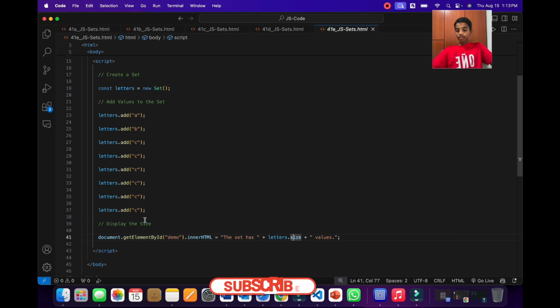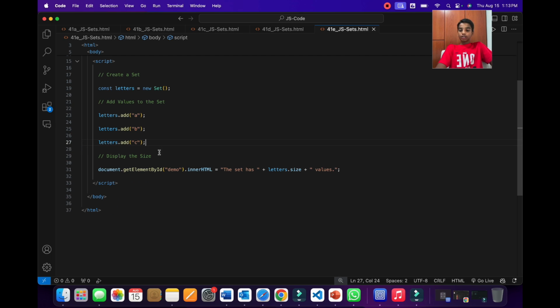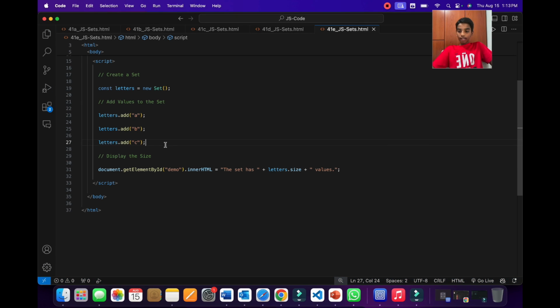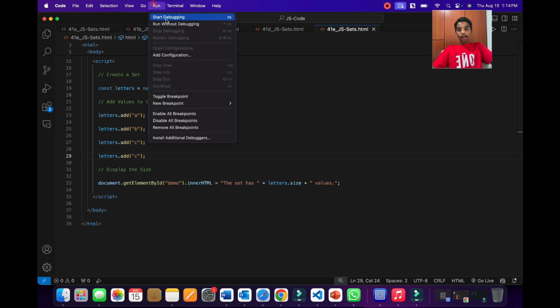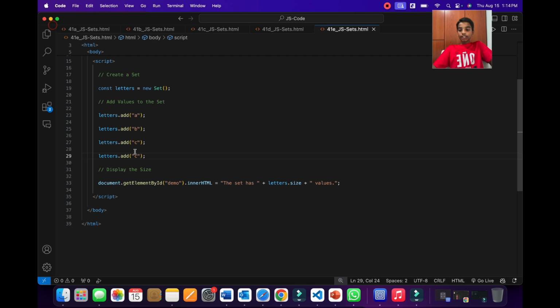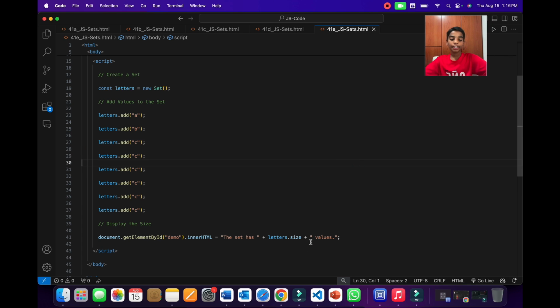But why is that? Shouldn't we display all of these? So let's count 1, 2, 3, 4, 5, 6, 7, 8. So it should display 8, right? Wrong, because there are duplicates of this C over here. So JavaScript will only count it once, so this will result in the same. And even if there's one extra over here, and now when we run this in Chrome, as you can see, it will only give 3 values, because there is a duplicate of C, and JavaScript will not care about duplicates. So now let's revert this back. So now let's go back to the PPT to learn more.